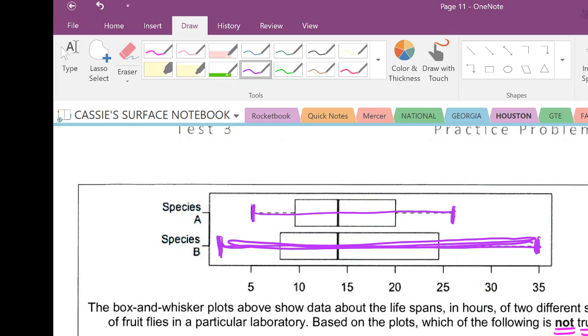Some members of A live longer than some members of B. If you look at A, this is the very highest amount right here. That is the very longest life A has. And so there is